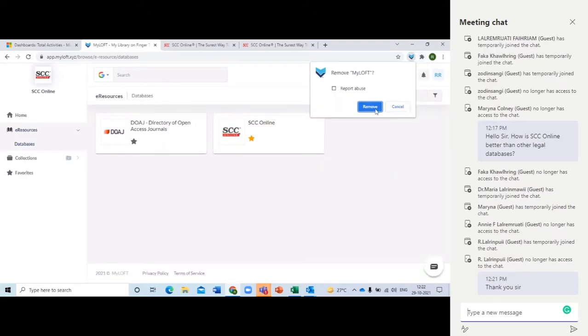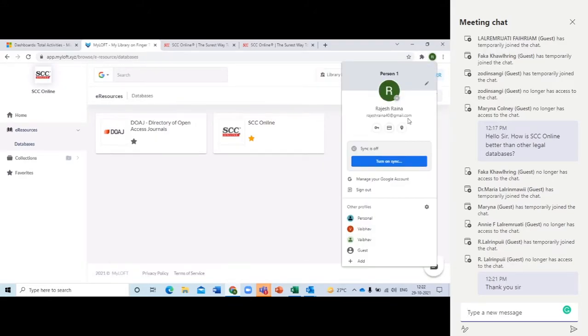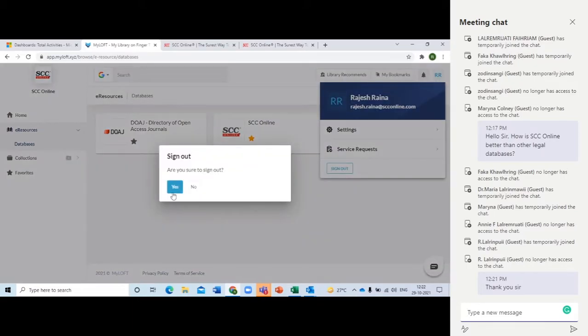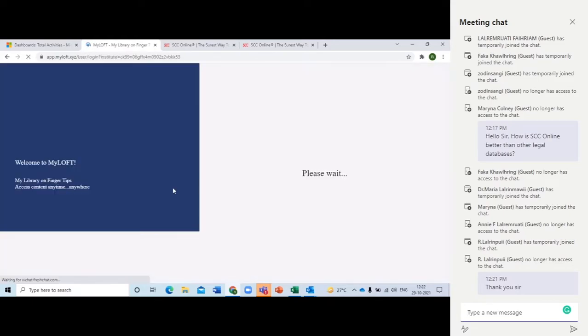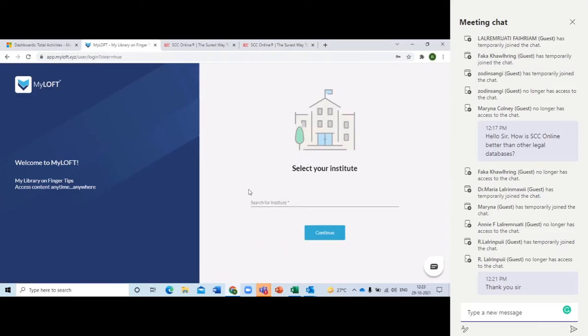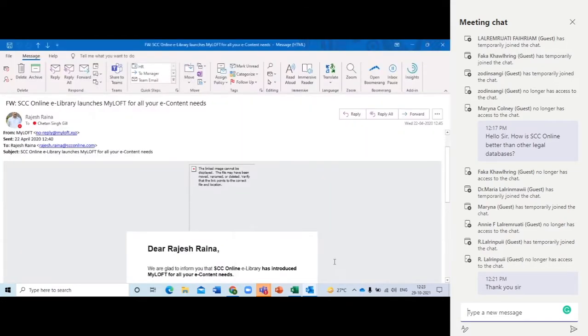We need to understand that we are all sitting at home due to the current situation. So there has to be an authenticator: when you are trying to log into SCC Online, how would we get to know that you are part of some university? For all those reasons, we have made this bridge. This bridge will authenticate that yes, you are part of the university, and then it will bring you over here. First thing first, you would have received an email from us.